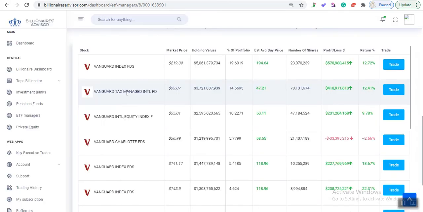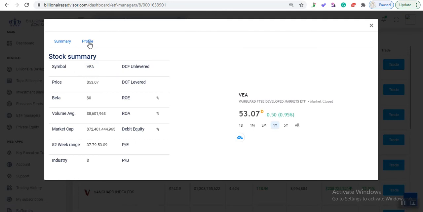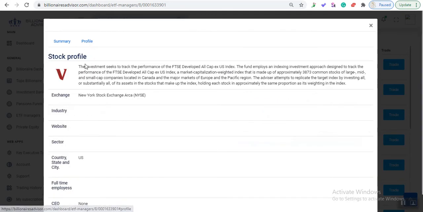Vanguard Tax Managed International Fund. See what this does. And then it gives you the symbol VEA. Let's click. The investment seeks to track the performance of the FTSE Developed All. So the FTSE is of course in the UK. Okay.